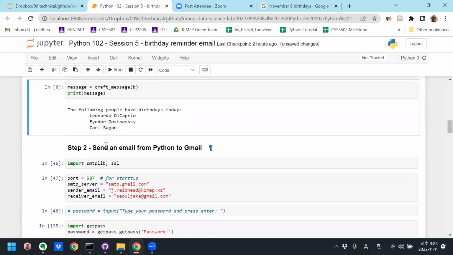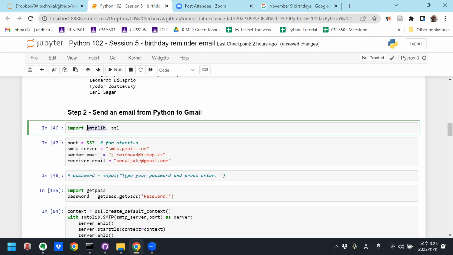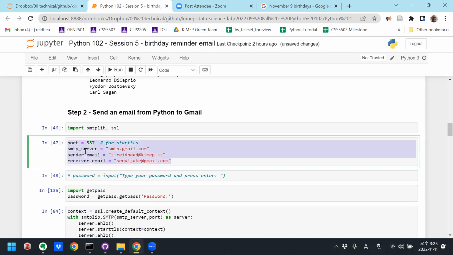Now let's try to send an email from Python to Gmail, okay? To do this, I'm going to import 2 libraries, smtplib and SSL, which is the secure server library. So here are some parameters for the start TLS.